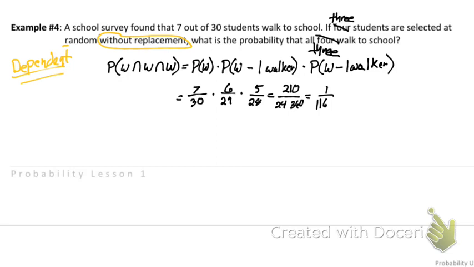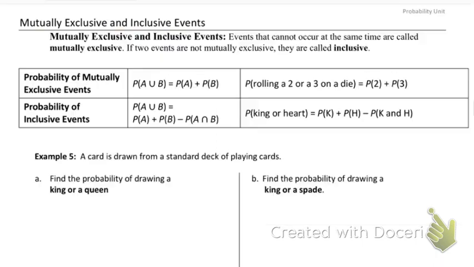All right, that is dependent and independent events all happening in similar problems. So on your homework, you have to decide whether it's independent or dependent before you move forward, because it does change the problem just a little bit. All right, our next thing we're going to talk about is mutually exclusive and inclusive events.